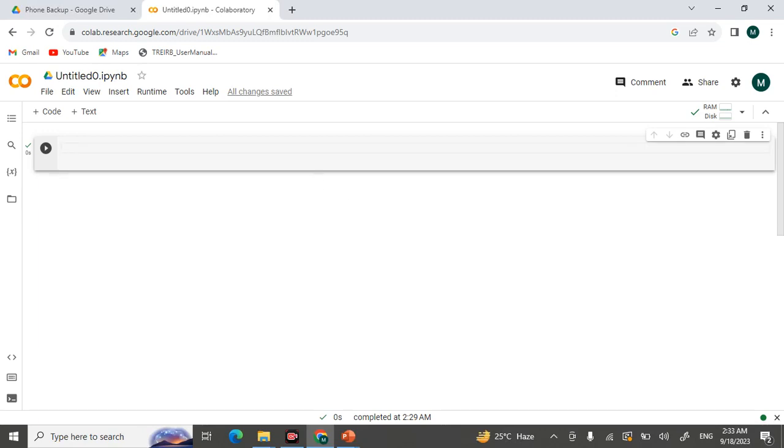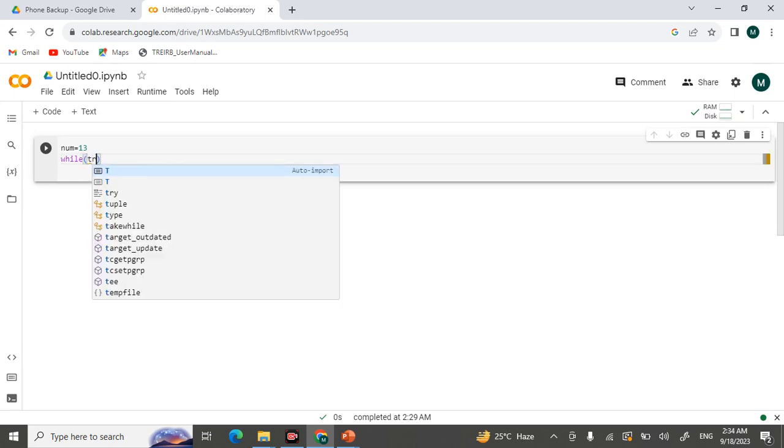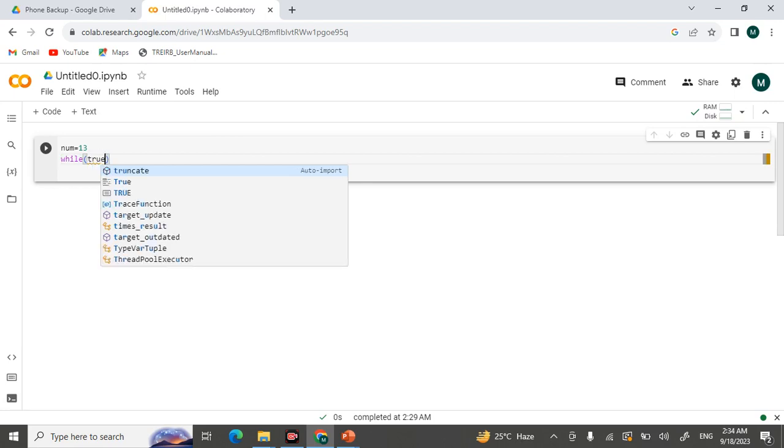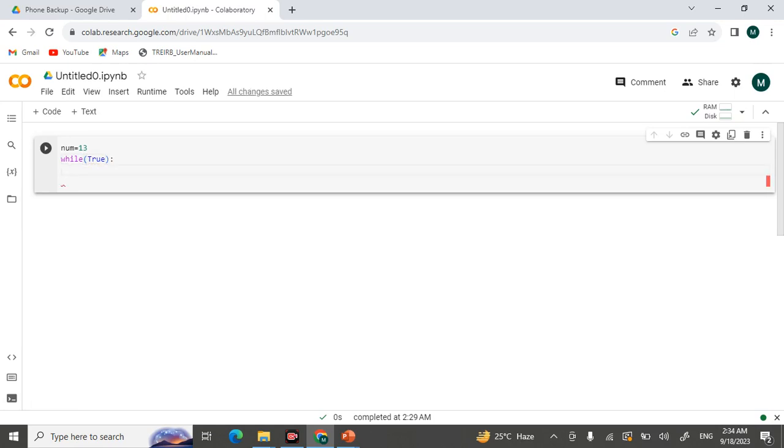Now, first of all, we have the guessing number here. I'll say number is equal to 13. Then while True, then colon. The colon indicates it opens the indented block for writing the body of the loop. So this is indentation-based programming. Now I should read the guessing value here.